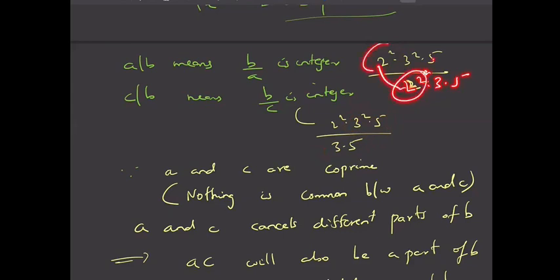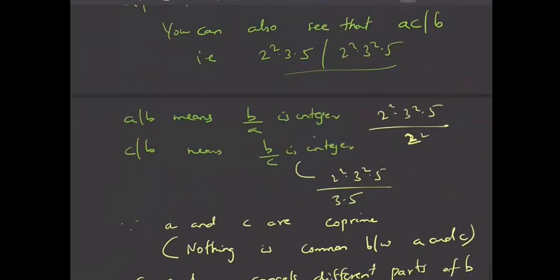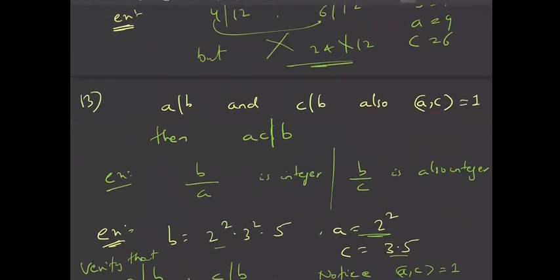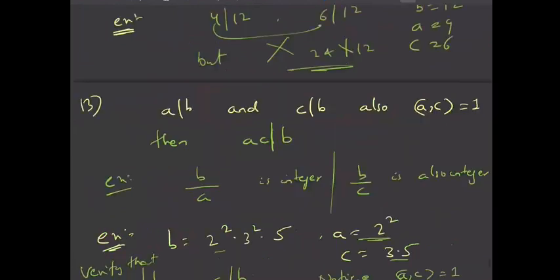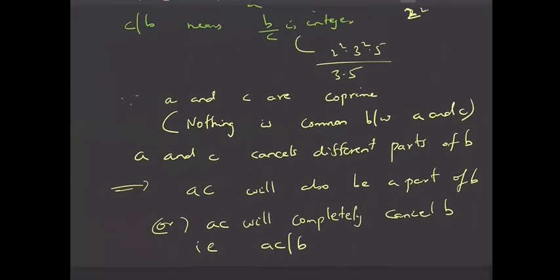Because this part will take care of this and this part will take care of this. Fine. So I think this is very clear. And if the GCD of A and C is not 1, as you can see here, GCD of 4, 6 was not 1, it is 2. So that's why you can see that A into C, that is 24, was not a factor of 12. Fine. So I think this property